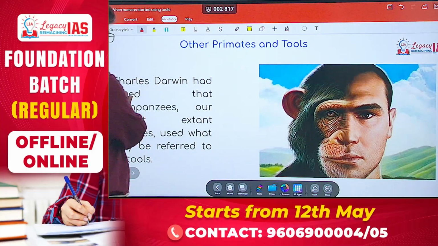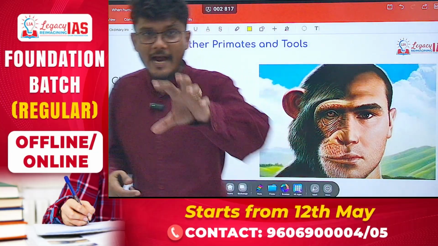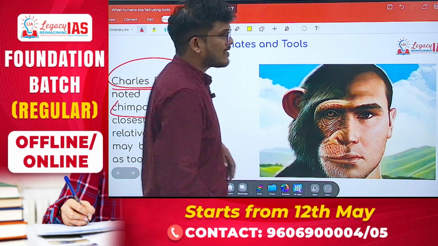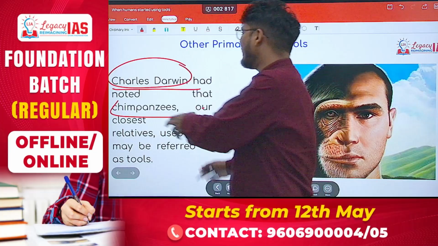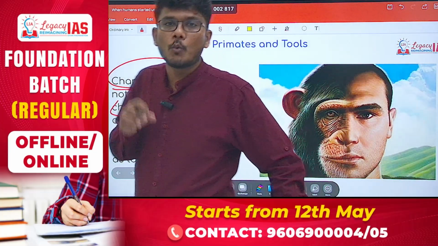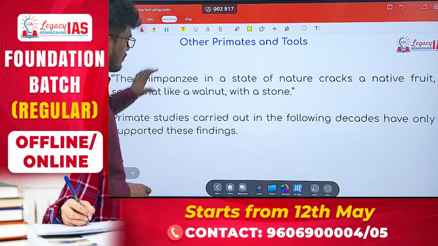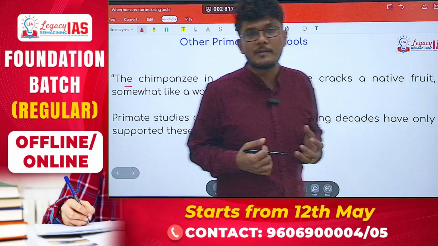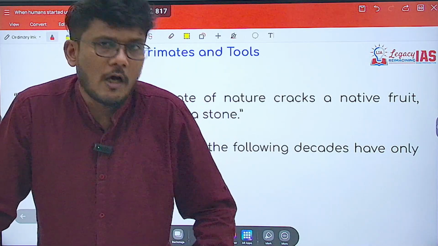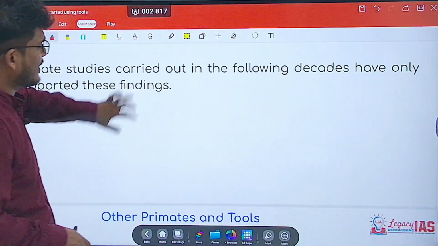Now, if we talk about Charles Darwin, other primates, other species, and the utilization of tools, Charles Darwin noted that chimpanzees, which are our closest extant relatives, probably used tools as well. So these are conflicting views. But the present data, which predates the origin of the genus Homo, means that possibly some other species did that.